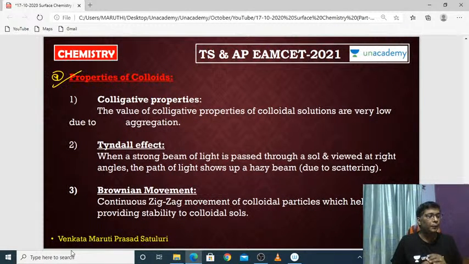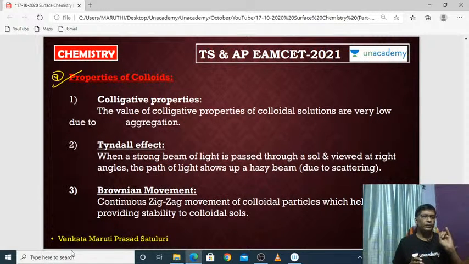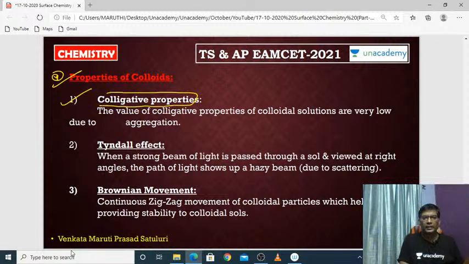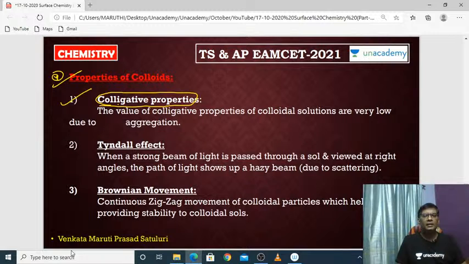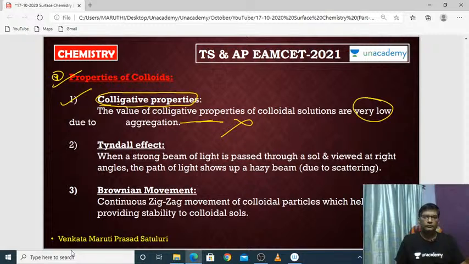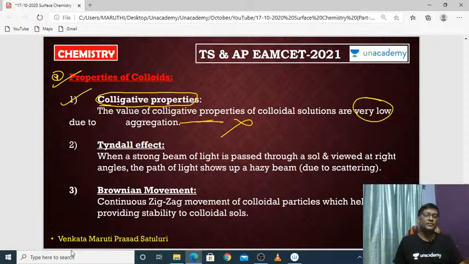And see, what are the important properties of colloids? It's very important. Now preparation of colloids is over, purification techniques of colloids are over. Now coming to the properties of colloids. The first one is colligative properties. Normally, small sized particles exhibit colligative properties, but the value of colligative properties of colloids is very low, so we cannot consider colligative properties for colloids. We are starting the properties from the next one.